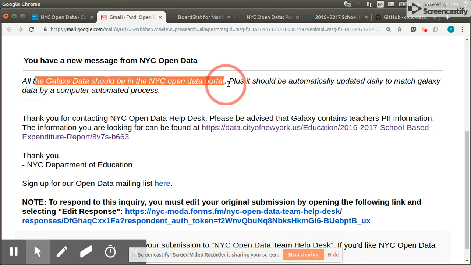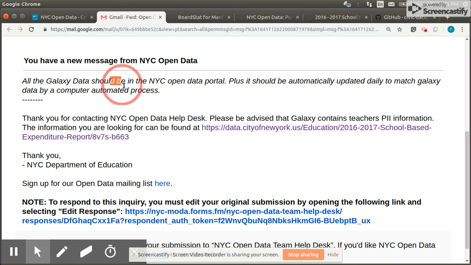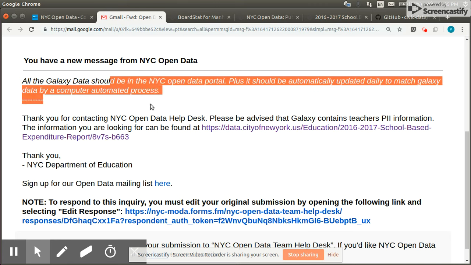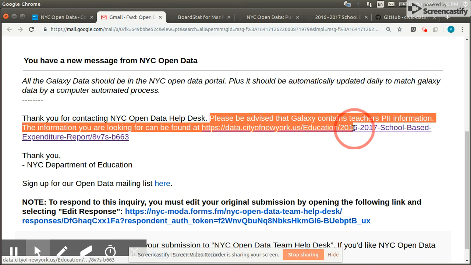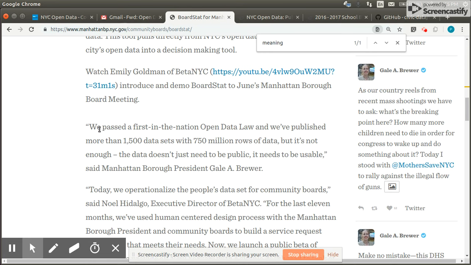Thank you for contacting. All the Galaxy data should be in the Open Data portal, and to make it meaningful, right? Because we don't just want data in there, we want meaning. So the response comes back many, many months later, not 2 weeks, saying please be advised that Galaxy contains PII. Well, why can't it be removed? And then they're dumping data from 2017 into a zip file and saying they're done. That's amazing. So let's see what our friend Gale Brewer has to say.